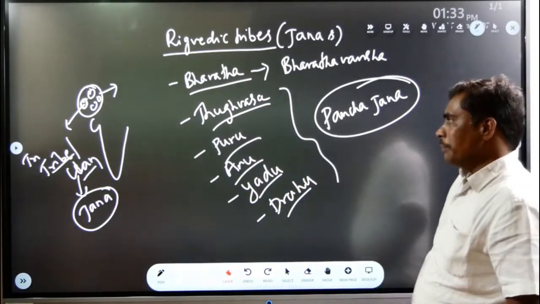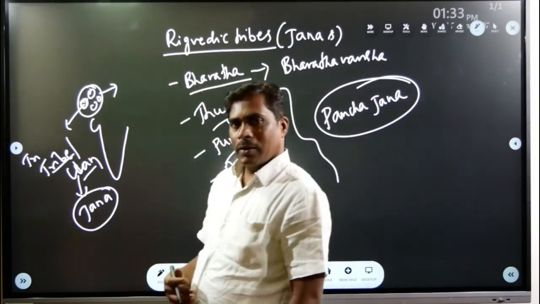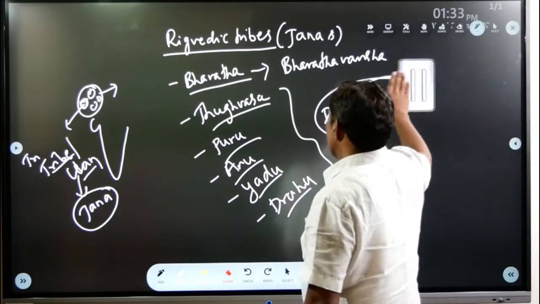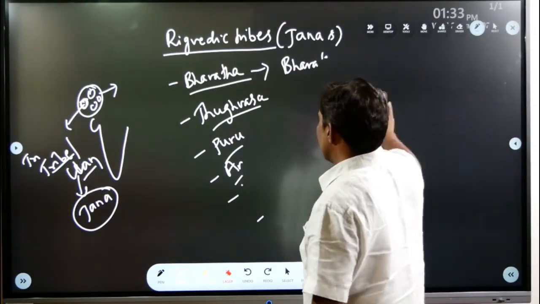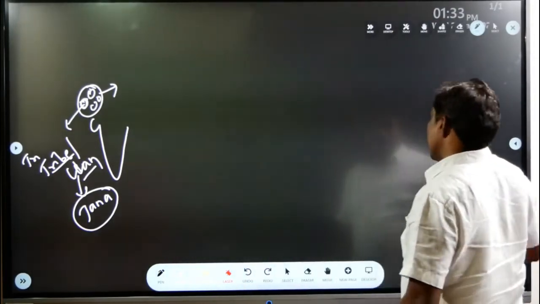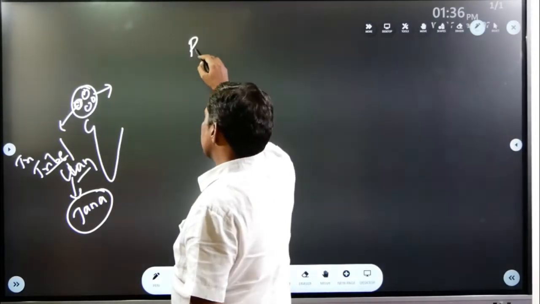In this way, Rigvedic people settled in the northwestern part of India in a group or in a band. That group was called a tribe, that is Jana, in the Rigvedic period. Rigvedic polity.